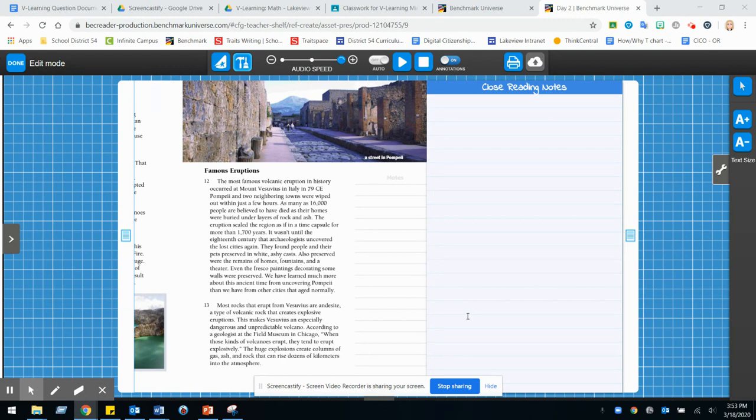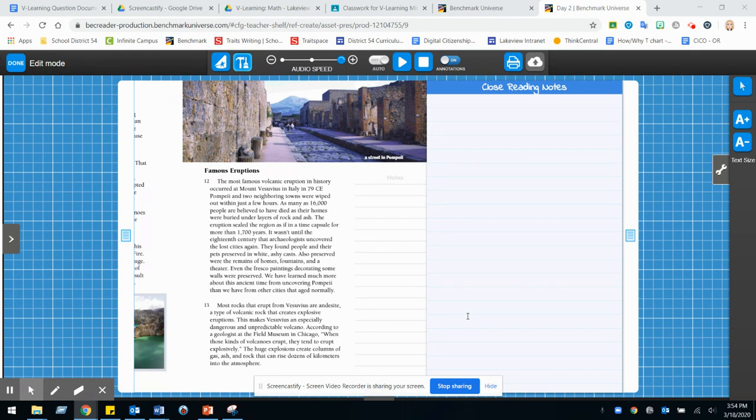So going ahead and jumping right on in, we always want to keep in mind our essential question for the entire unit: how do Earth's natural processes impact our lives? We have to remember that word impact could mean change, it could mean effect. There are different synonyms for that word, so we understand that. But the natural process that we are talking about is the volcano.